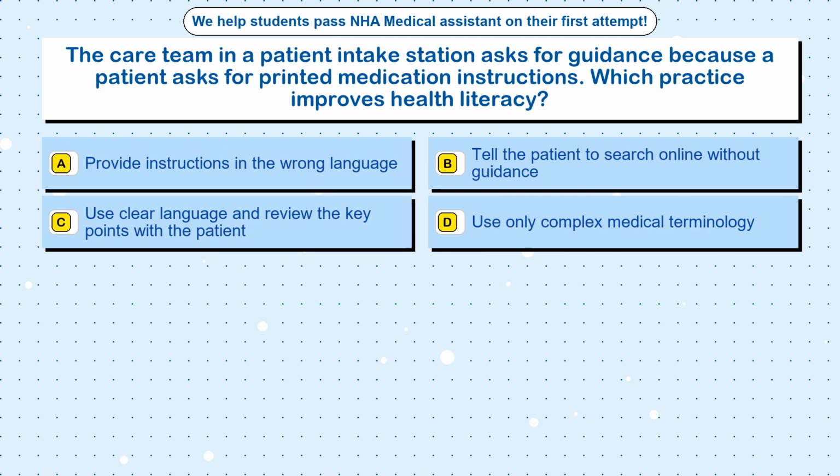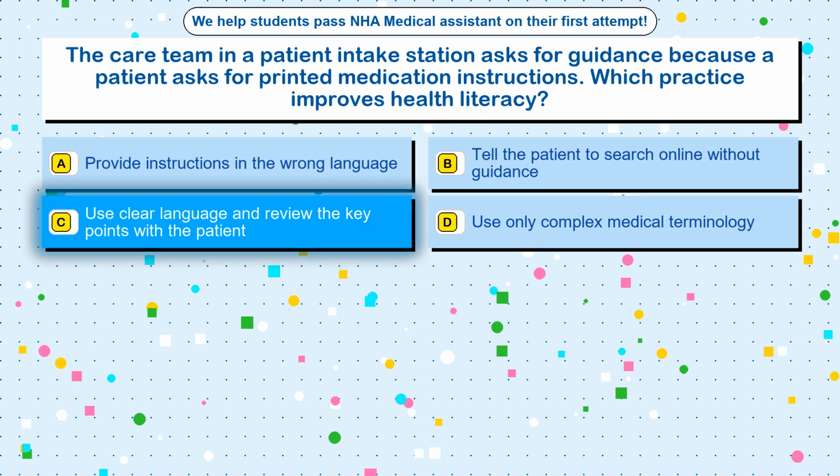Question 89. The care team in a patient intake station asks for guidance because a patient asks for printed medication instructions. Which practice improves health literacy? Option A. Provide instructions in the wrong language. Option B. Tell the patient to search online without guidance. Option C. Use clear language and review the key points with the patient. Option D. Use only complex medical terminology.